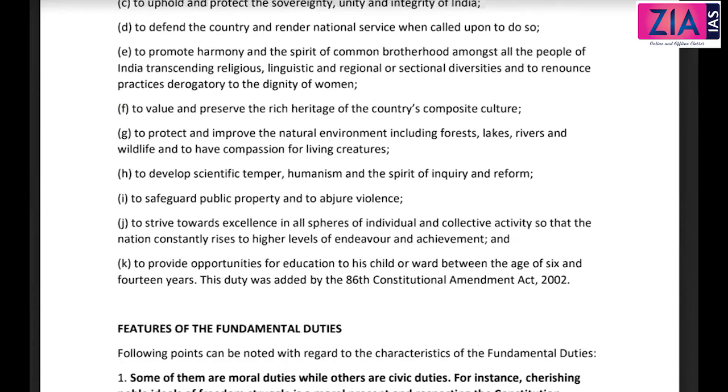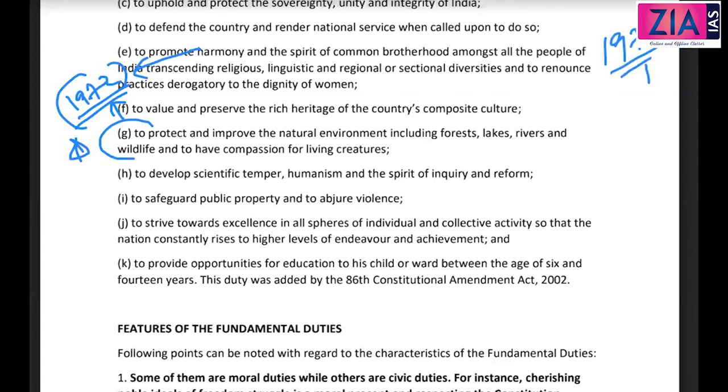To protect and improve the natural environment, including forests, lakes. Guys, this is something related to the 1972 environmental conference. If you have some knowledge about that, after this conference, especially during the 1970s, environmental consciousness was emerging. The Stockholm conference and everything was there during that time.